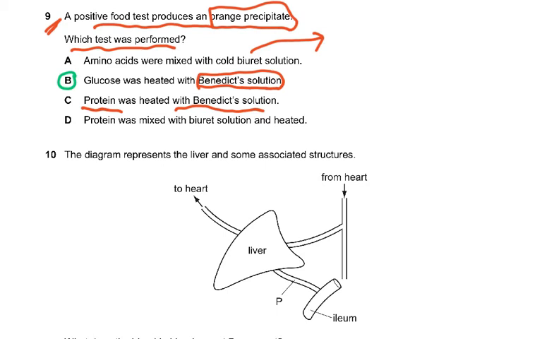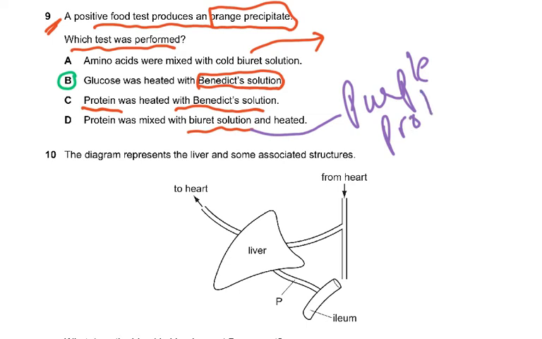Yes, but we didn't get an orange. Biuret gives a purple color. If protein is present, it's a purple color. P purple, P protein, P present. So this is how you have to remember it. You see, this is all rote learning. Some of the things you have to just memorize.